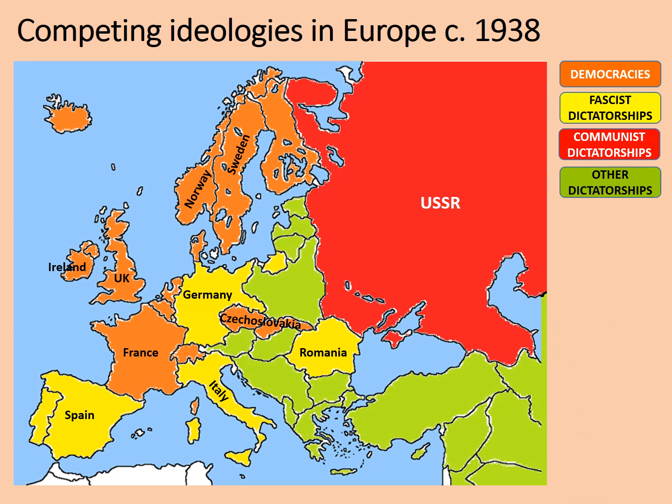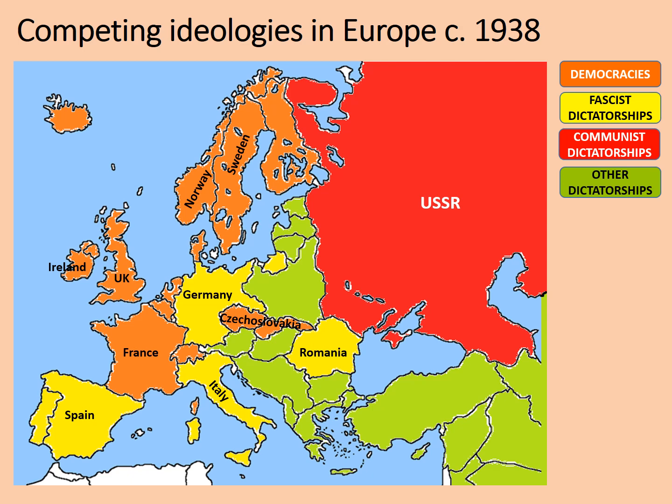Lastly, we've got other dictatorships which were dominant in Europe. These didn't necessarily mean that they were communist. It just meant that they still operated under a system where one person was in charge. A reminder that a dictator is a person who's in sole charge of the country. In other words, they dictate what goes on. They tell them what to do themselves. So Hitler was a dictator, Stalin was a dictator, Mussolini was a dictator, and so forth.